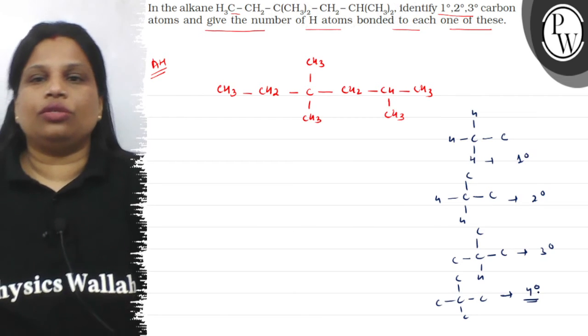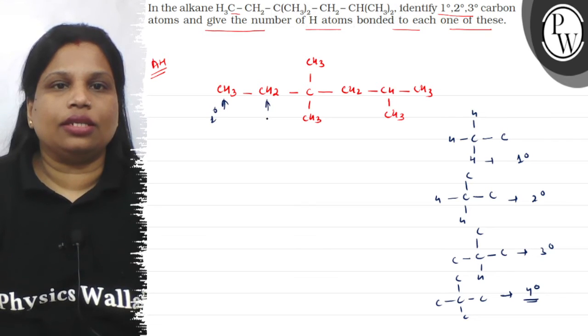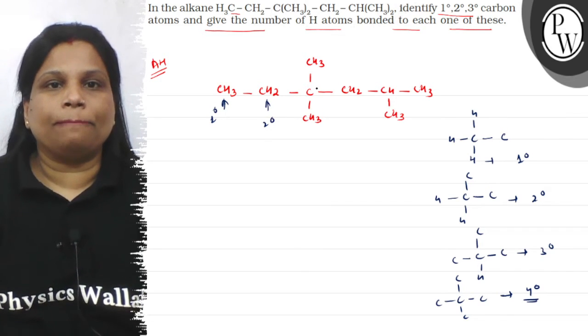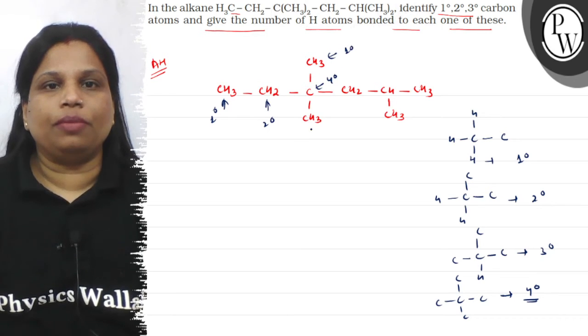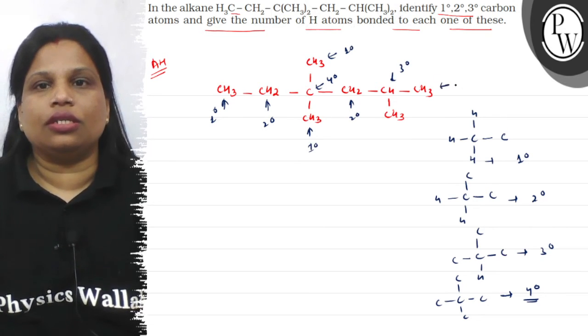Okay, so according to this, methyl group is primary. Okay, and this is secondary, this is quaternary, this is primary. Okay, this is primary, here it is secondary, this is tertiary, this is primary and this is primary.